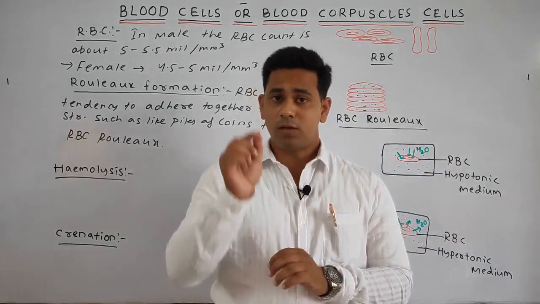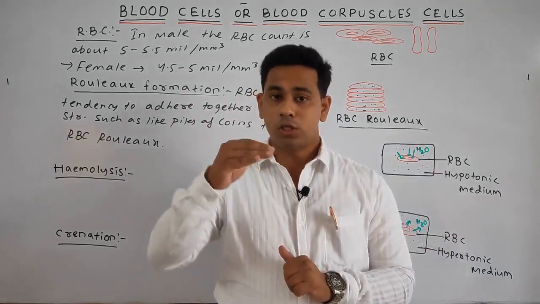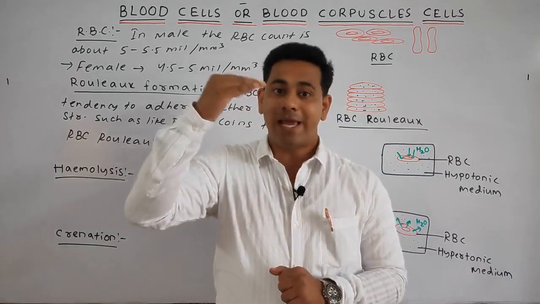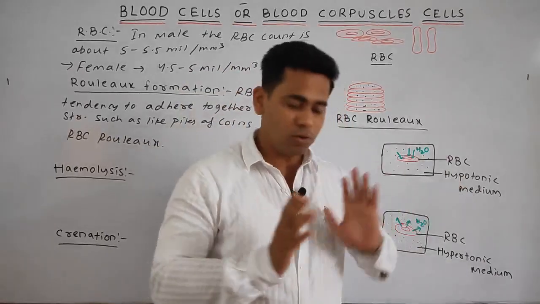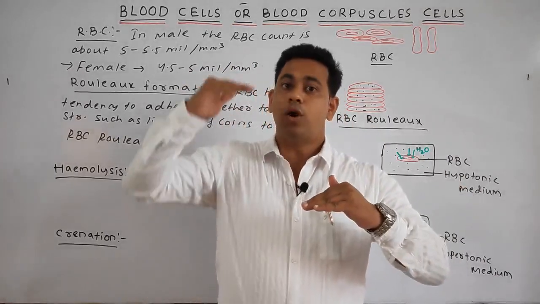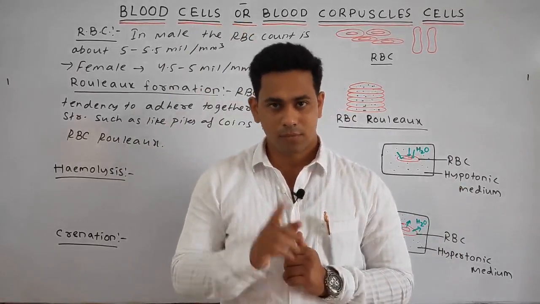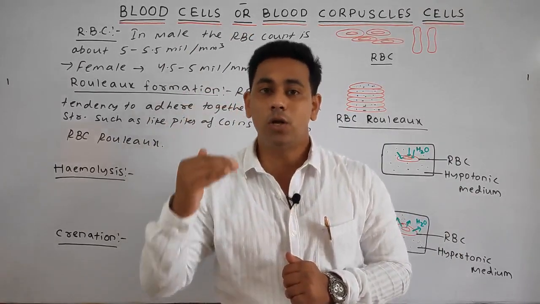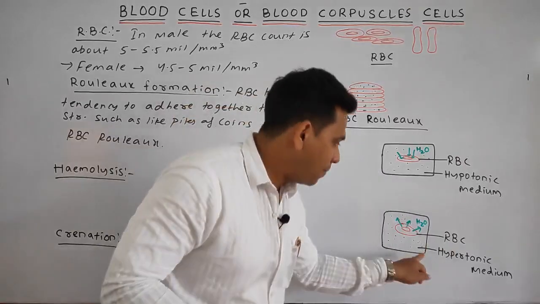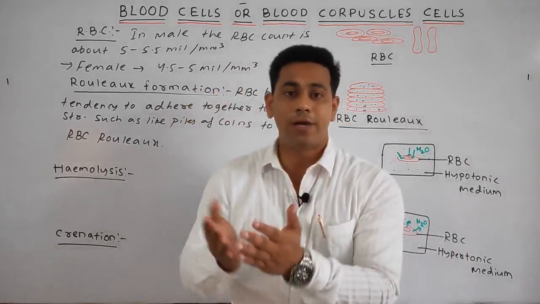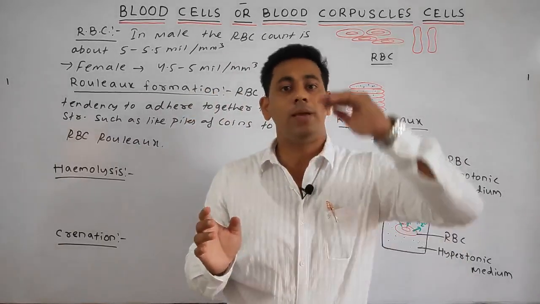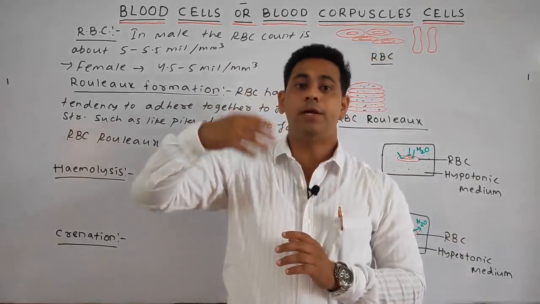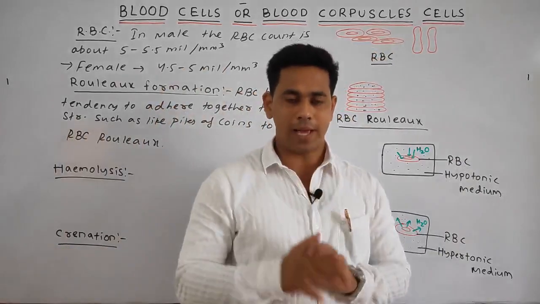If the solute content is lower and the water content is high, then it is known as hypotonic, means having low concentration. Hypertonic means the concentration is higher, means the solute content will be higher and the water content will be low as compared to the other substance.